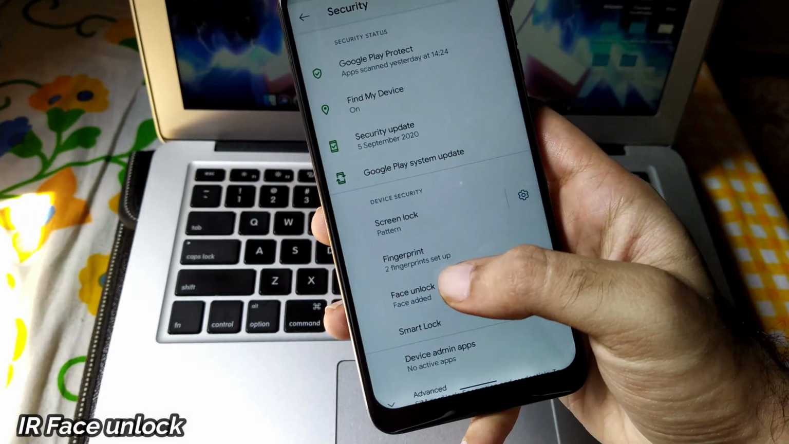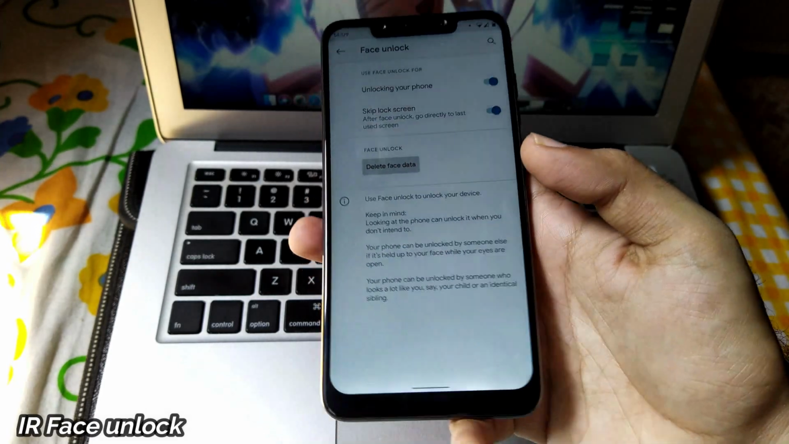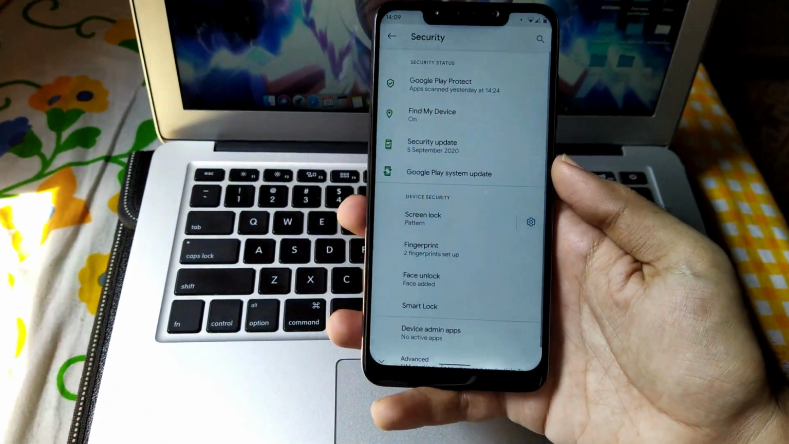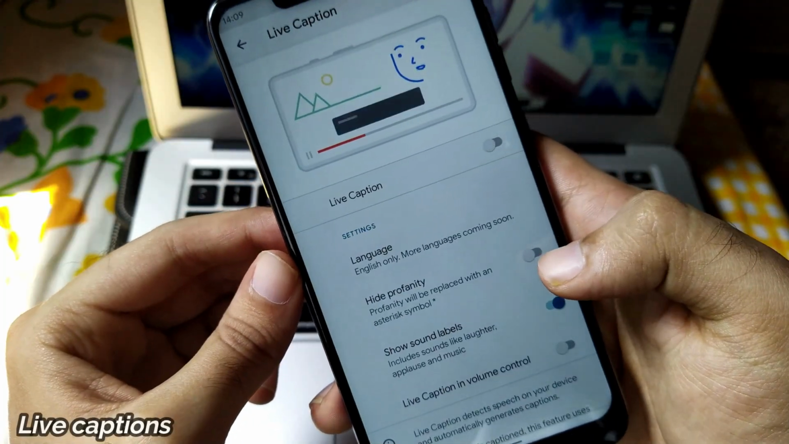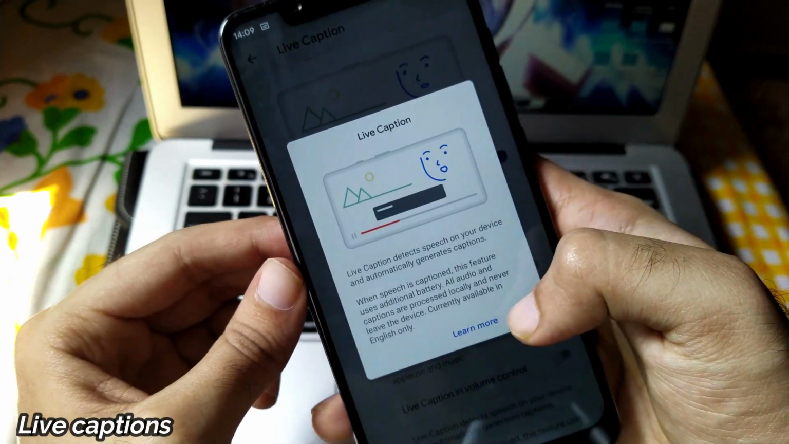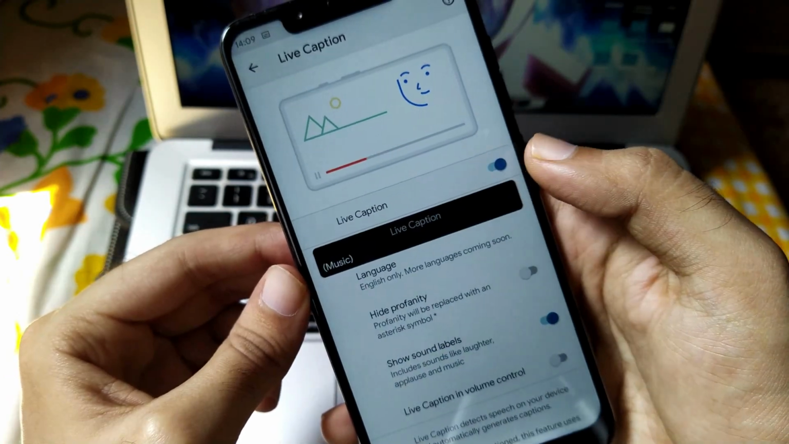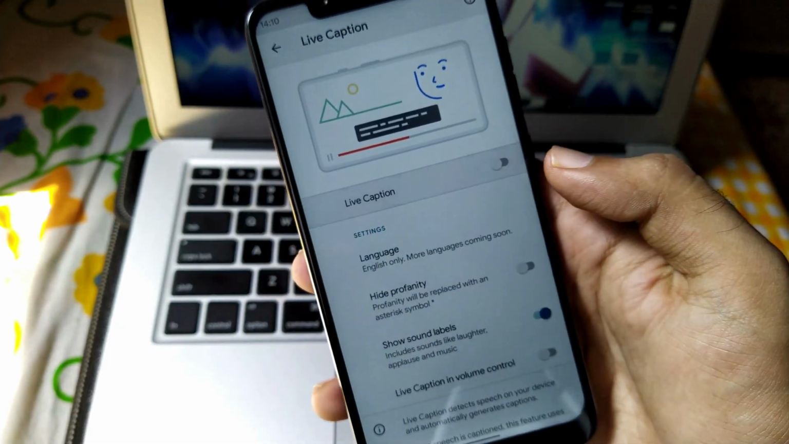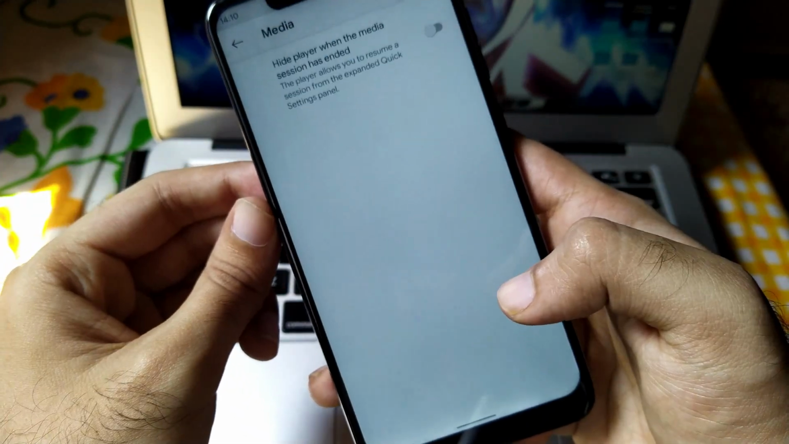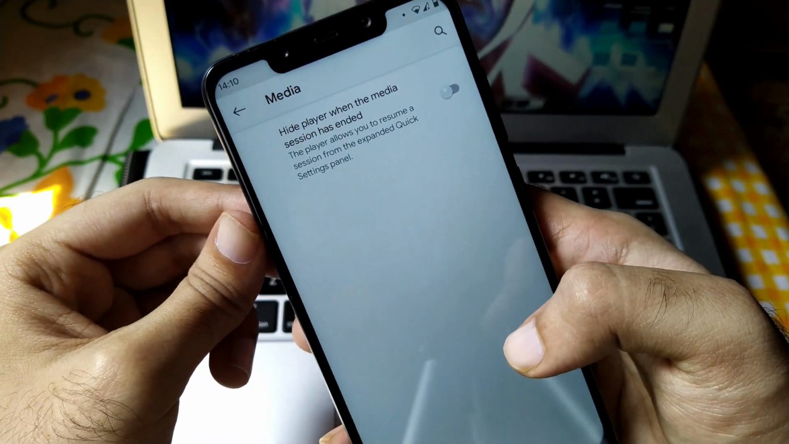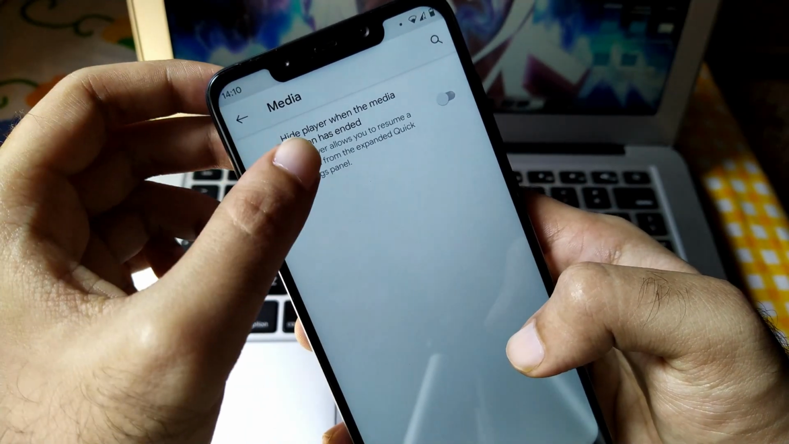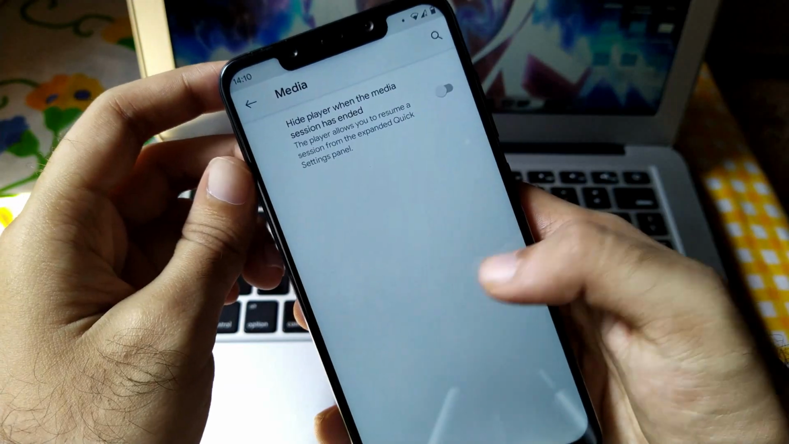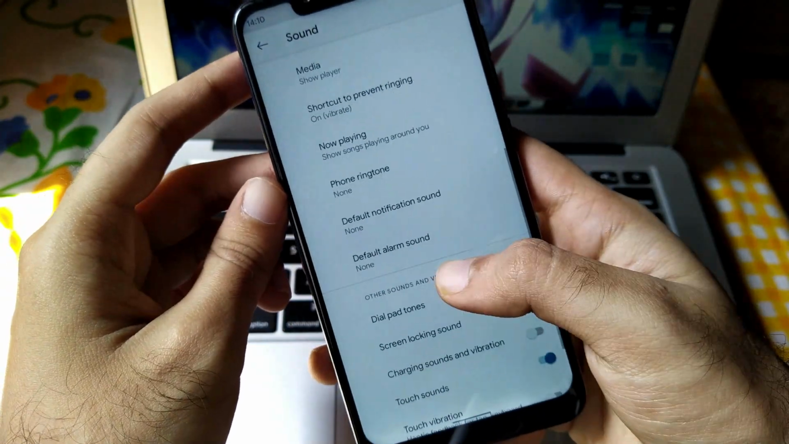Yes, you will also get IR Face Unlock, which unlocks super fast and super easy, even in the dark. Next is live captions. Live caption in this ROM works pretty fine, and just like previous stable ROMs, being official, everything in this ROM works fine, even small things like captions and everything else. You can also enable and disable the media in the notification from this option. Once you disable this, you will not get any type of media notification in the panel itself.